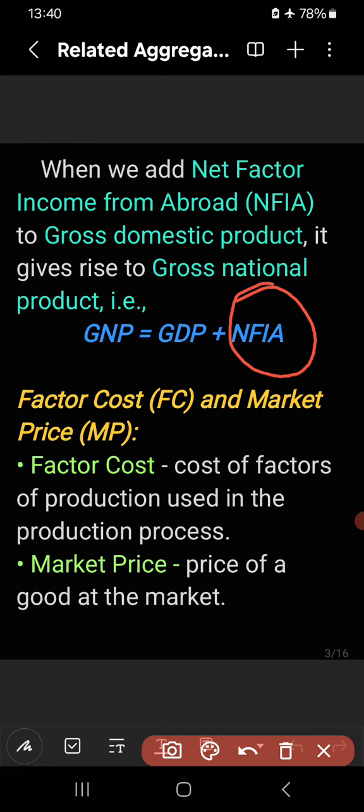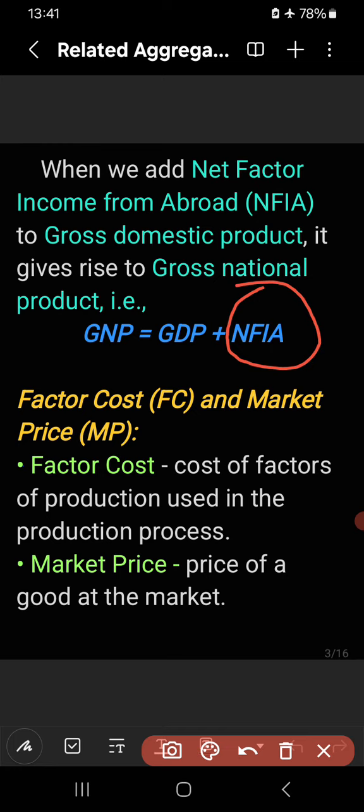NFIA is 0. So in that case, GNP will be equal to GDP. GNP will be equal to GDP when NFIA is 0. Then if NFIA becomes negative, that means we are getting less than what we are giving to other people. We are getting less factor income from abroad than what we are giving as factor income to people of other countries in a particular year.